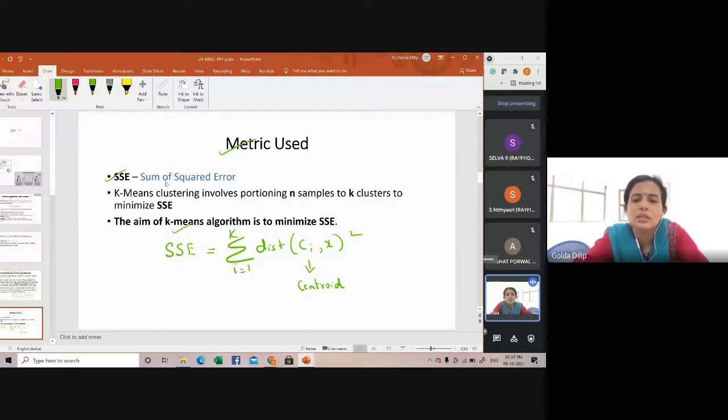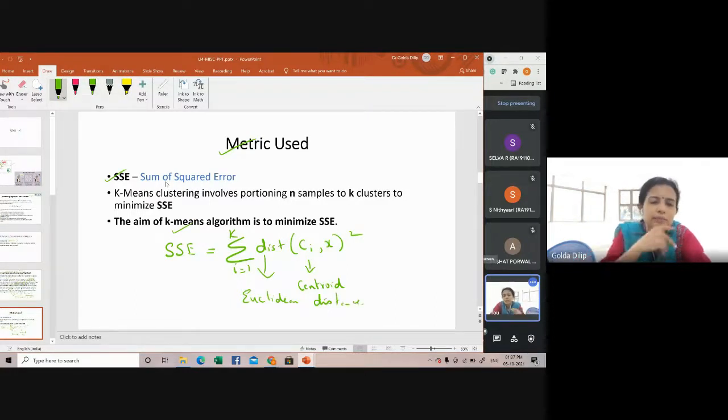So this distance is nothing but your Euclidean distance. Ci is nothing but the centroid of the ith cluster. X is nothing but your data points or samples. So our objective is basically to minimize your sum of squared error.